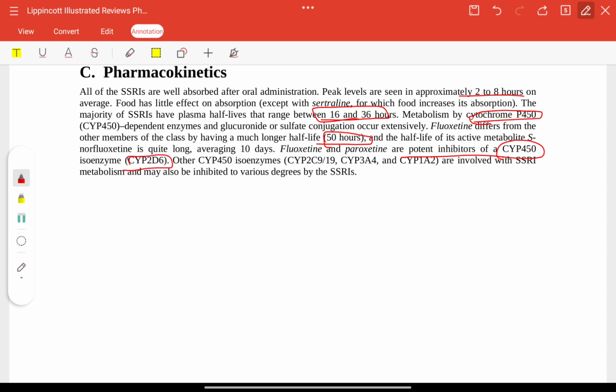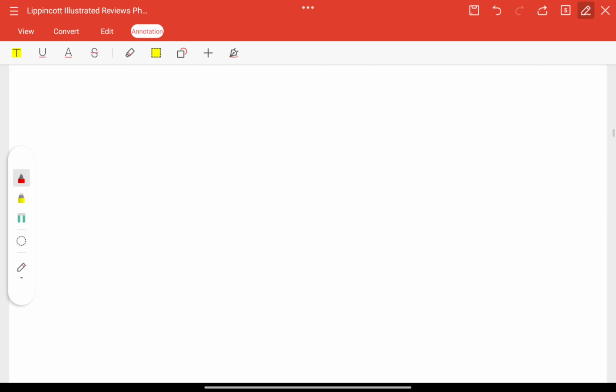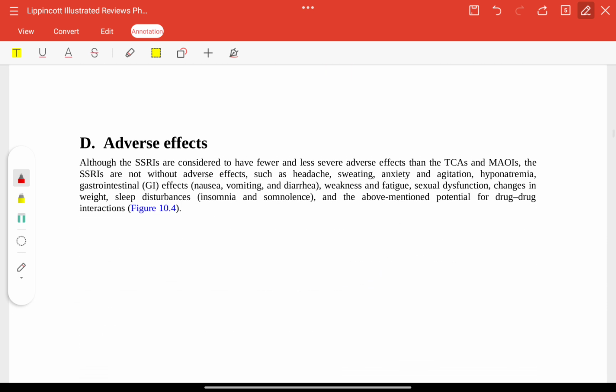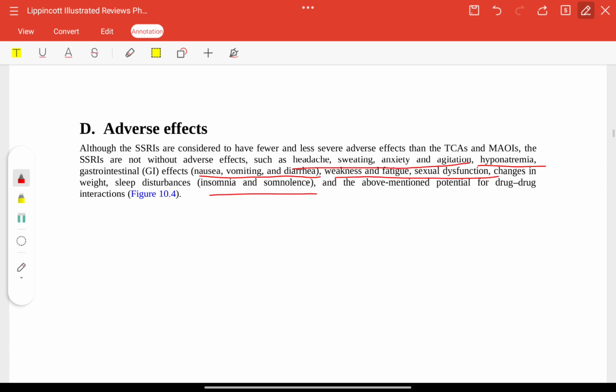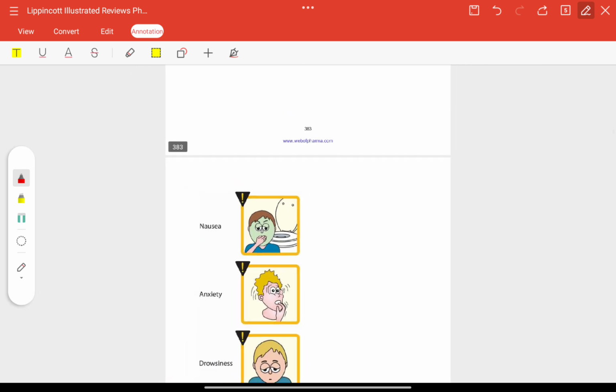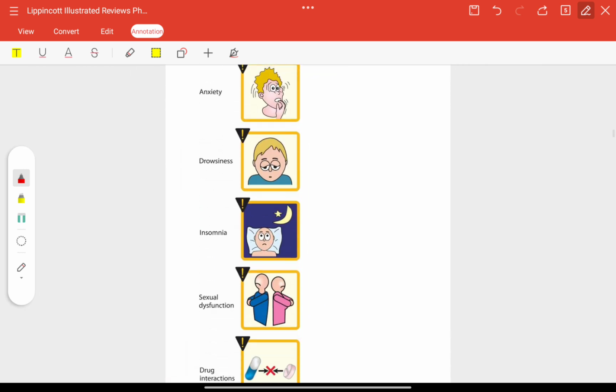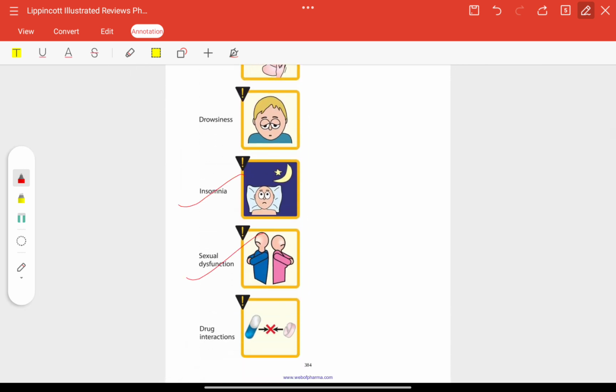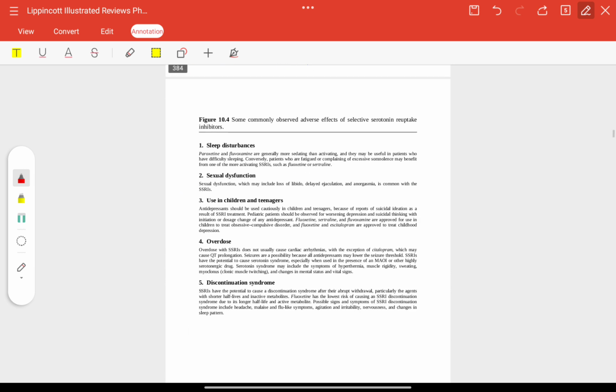Isoenzyme CYP2D6. Other isoenzymes involved with SSRI metabolism may also be inhibited to various degrees by SSRIs. Adverse effects: headache, sweating, anxiety, agitation, hyponatremia, nausea, vomiting, diarrhea, weakness, fatigue, sexual dysfunction, insomnia, and somnolence. You can see here nausea, anxiety, drowsiness, insomnia, sexual dysfunction, and drug interaction due to their inhibitory effect.